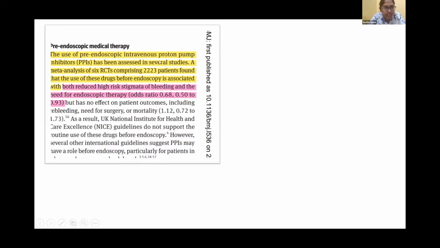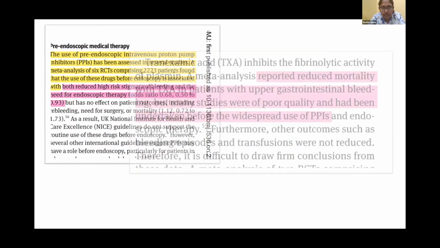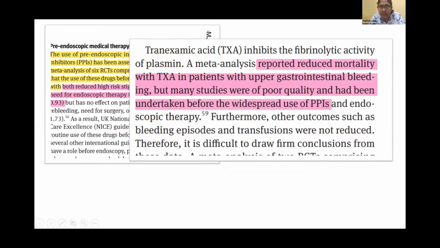A meta-analysis of 6 RCTs comprising 2,223 patients found that the use of these drugs before endoscopy is associated with reduced risk of stigmata of bleeding as well as need for endoscopic therapy, which means we can use PPIs. And considering tranexamic acid, a meta-analysis has reported reduced mortality with tranexamic acid in patients with UGI bleeding, but many studies were of poor quality and had been undertaken before the widespread use of PPIs. So the use is equivocal.